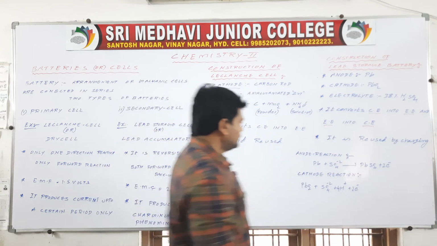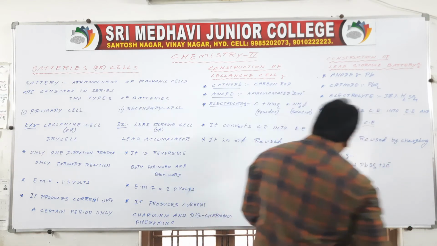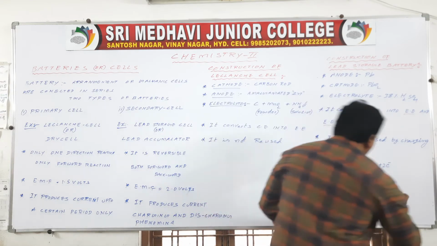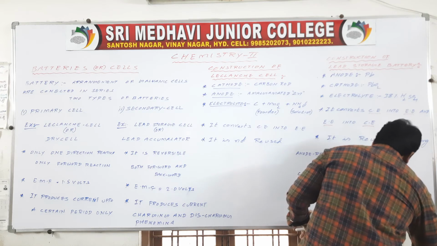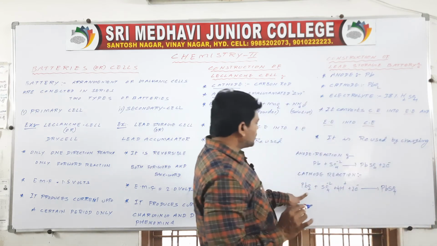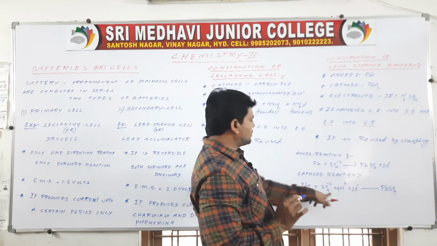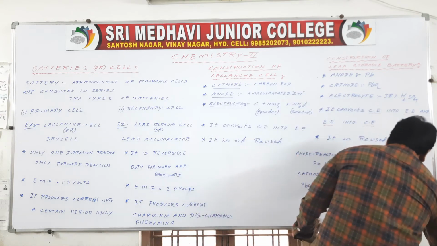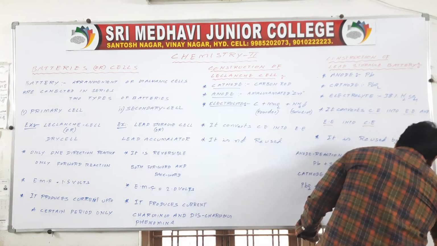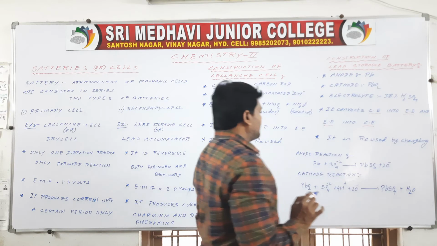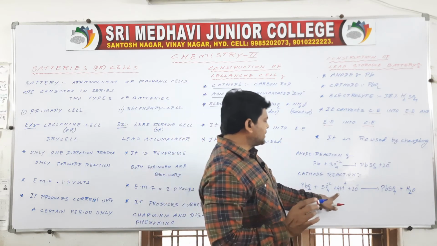Then see here, PbSO4 is formed. PbO2 reacts with SO4 2- to give PbSO4 plus H2O, which produces H2O. Here how many hydrogens? 4.